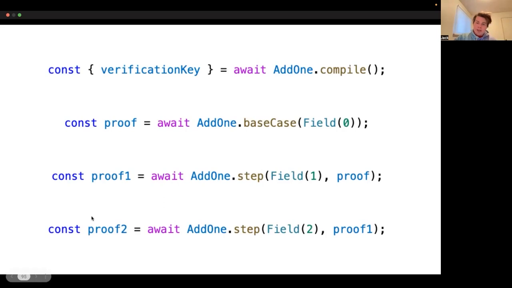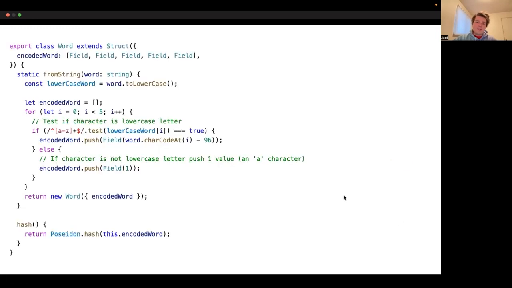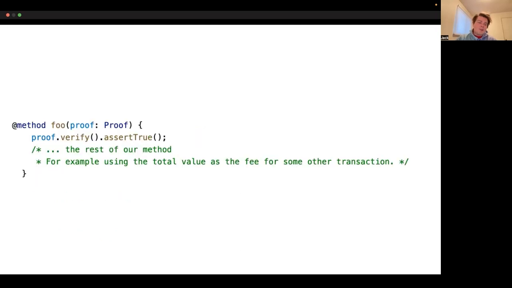And I can give anybody a proof at any point in time, and they can know that I came to this proof by doing what we describe here. The next thing that we can do is, if we define a SnarkyJS smart contract, we can pass these proofs as arguments into methods on the smart contract, and we can verify them and assert that the verification is true inside of the smart contract method, and then we can do some other things. And this is super powerful because this enables applications to work a lot differently.